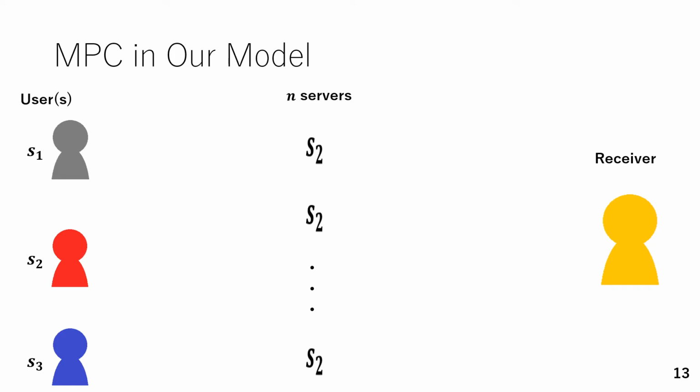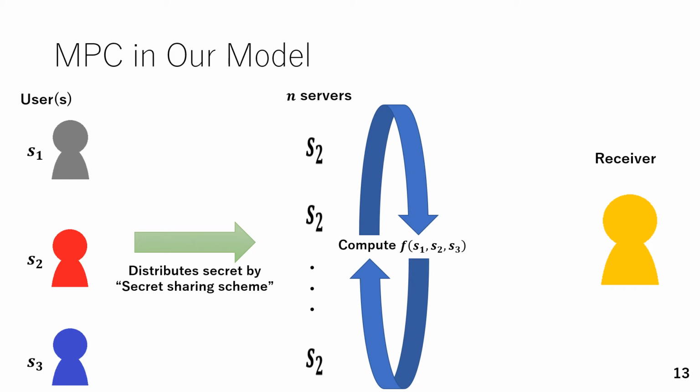The MPC model in our protocol is as shown in this slide. Firstly, some users who have secrets distribute their own secrets by secret sharing scheme to the servers. Secondly, servers compute the required function F by interacting with each other. In this computation, no secret is revealed because they are distributed by secret sharing scheme. Finally, the server sends its shares for the result to the receiver. Then the receiver can reconstruct the result.